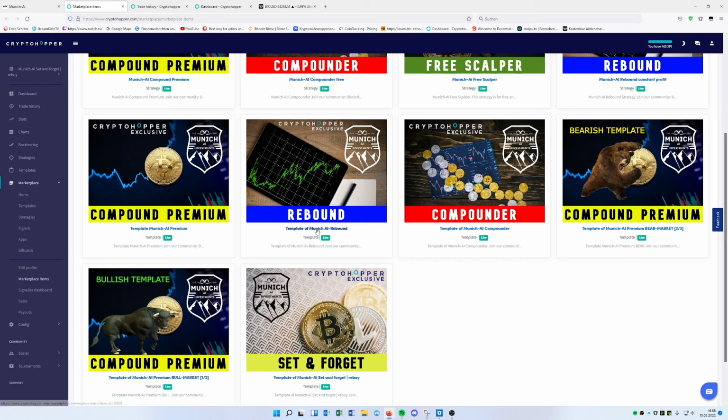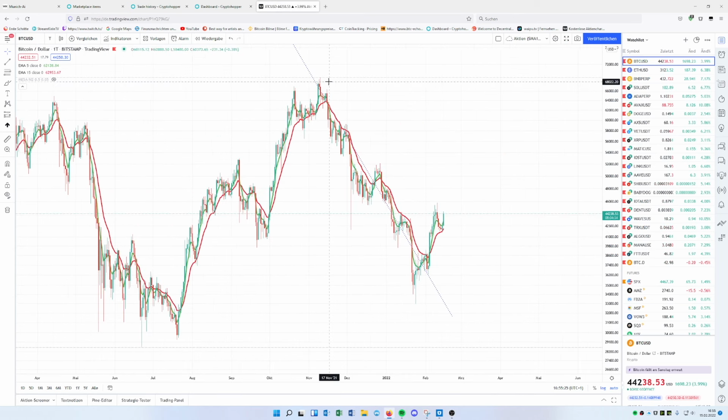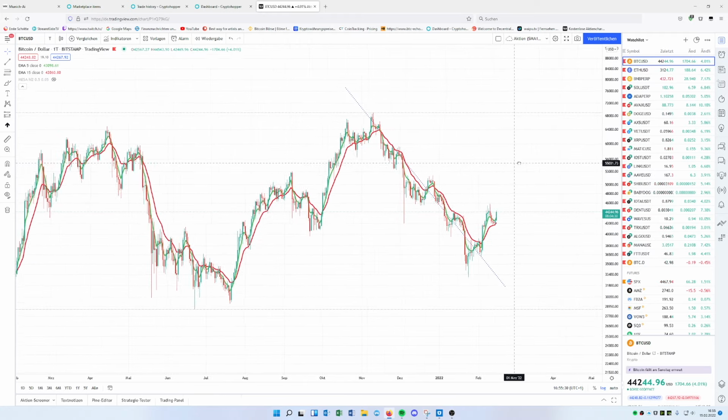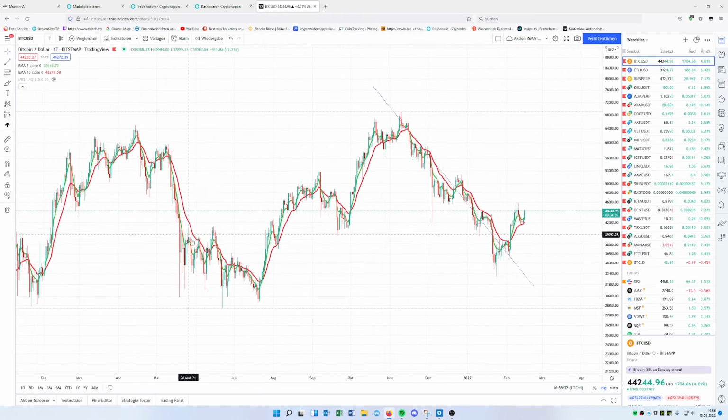What I've done recently, in the last days, I was in the Discord also talking about an idea which came into my mind. The idea is a template for the compound premium. It's called set and forget. Behind the idea is I wanted to have a strategy I can just set up and let go. It should be a strategy where we are even happy when the Bitcoin price drops.